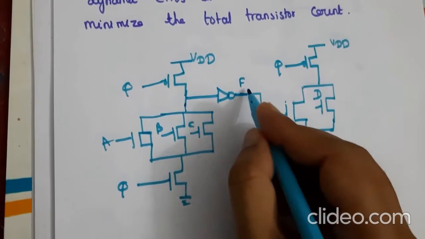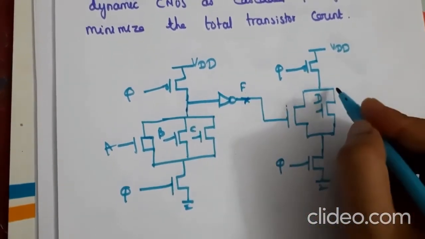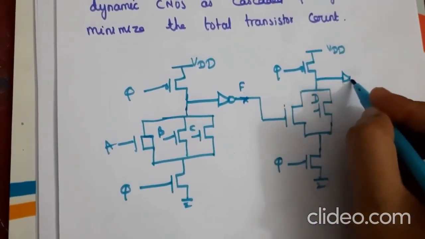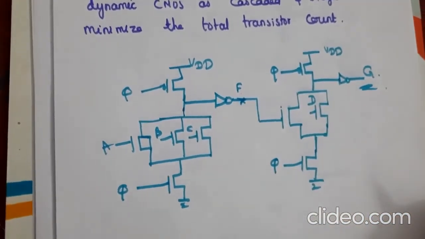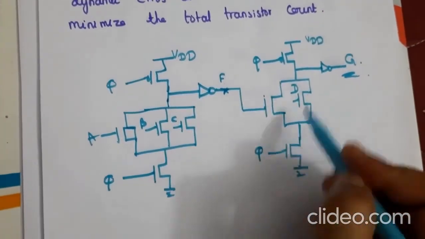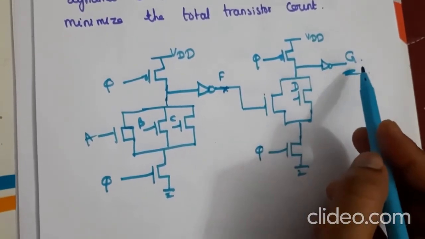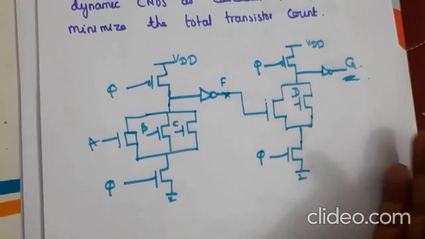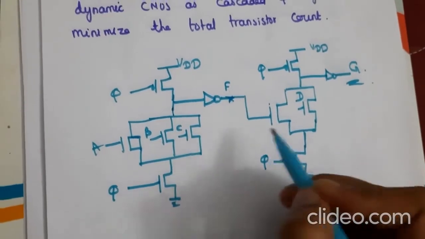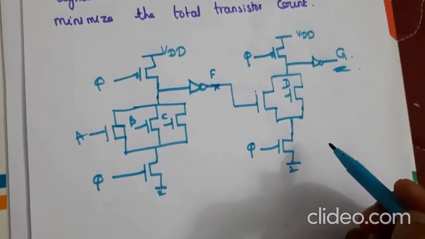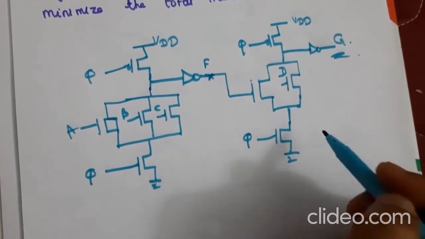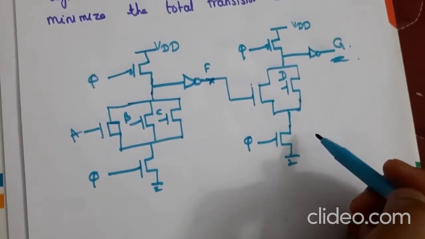So now we will get F here, and we will take G at this point. So now we can minimize the transistor count for realizing G. Instead of performing two different circuits, we can perform both F and G using this cascaded type of connection. So this is mainly used to reduce the transistor count.